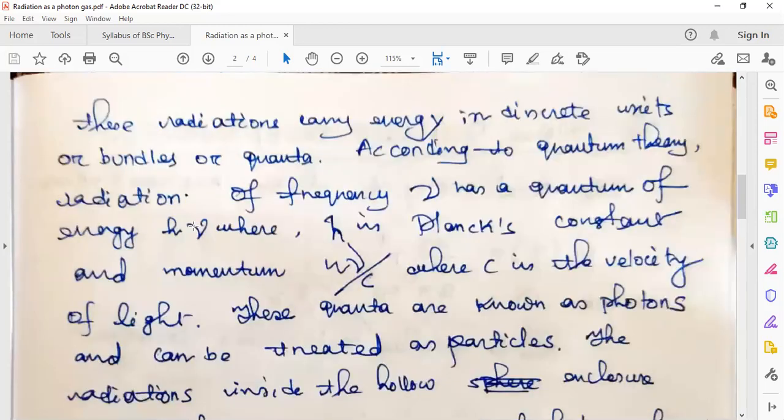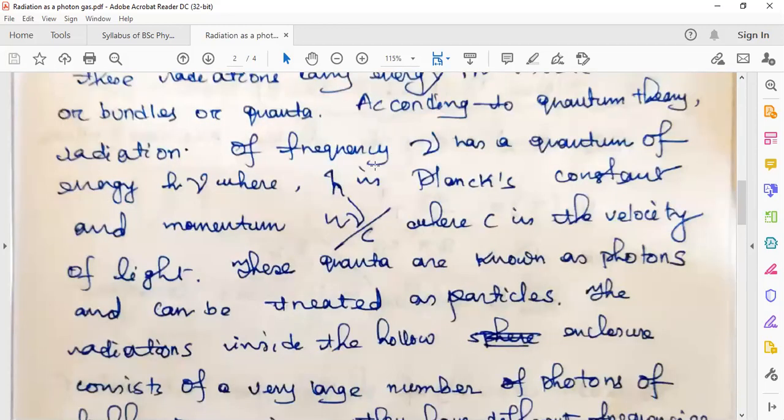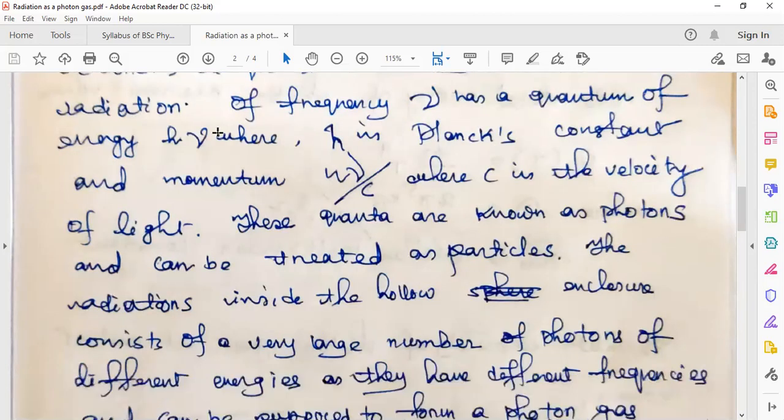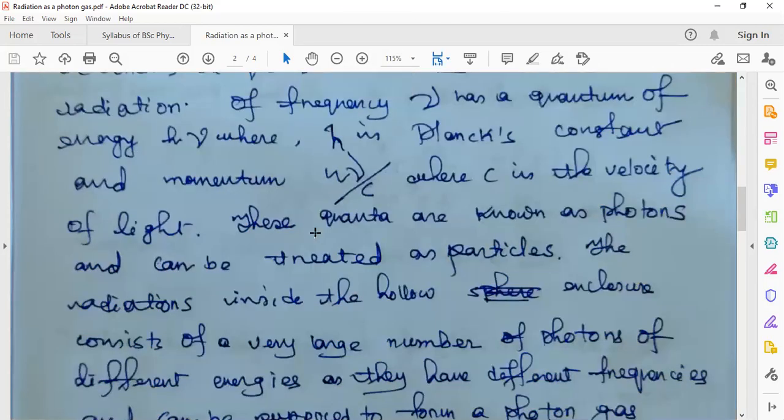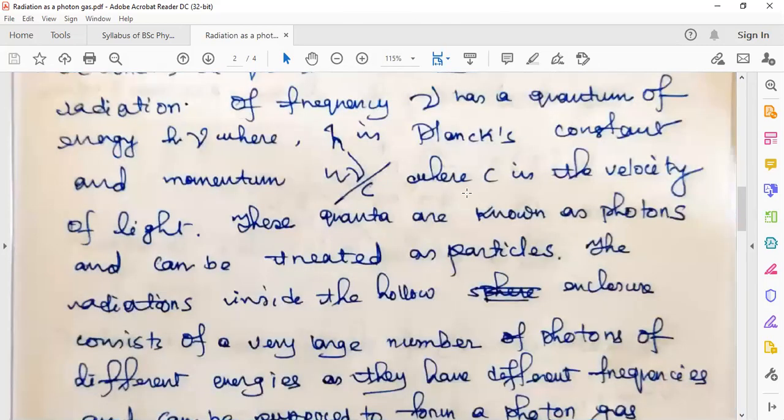Here h is Planck's constant and nu is the frequency of the radiation, and it has a momentum given by h nu over c, where c is the velocity of light.